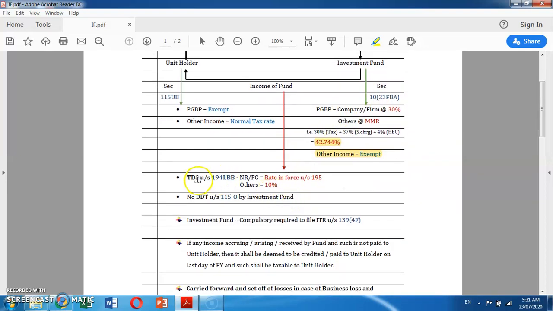Moving further, when the income is transferred from investment fund to unit holder, TDS under section 194LBB is to be deducted at the rate in force under section 195 if such unit holder is NR or FC, which means non-resident or a foreign company, and TDS is to be deducted at the rate of 10% in case of others. It means individual, AOP, BOI or partnership firm, etc. In such case, no DDT under section 115O is to be paid by the investment fund on the transfer of income.